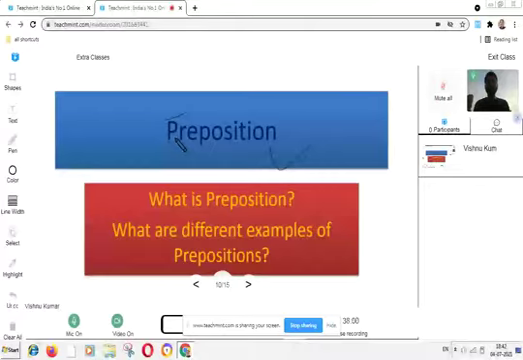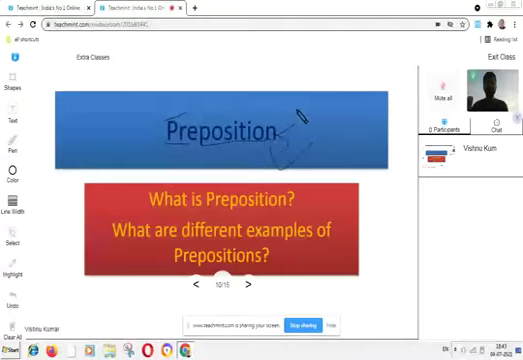Preposition. Pre means first, and position means location, the place on which the object or thing is put. So all those words which tell about the position or location of an object or anything are called prepositions.